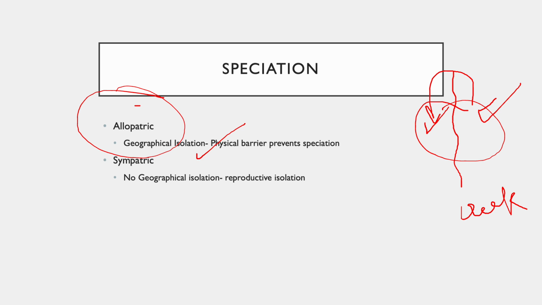So we refer to this as reproductive isolation. There is reproductive isolation but not geographical isolation. However, in allopatric there is geographical isolation.